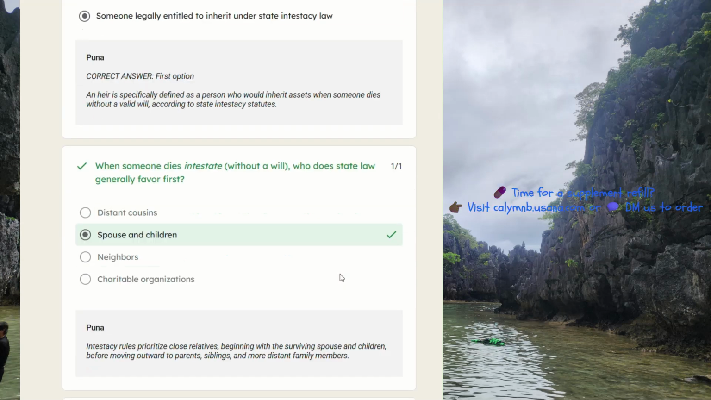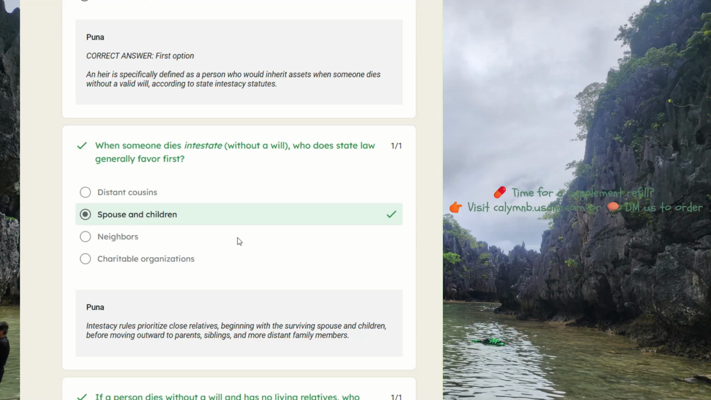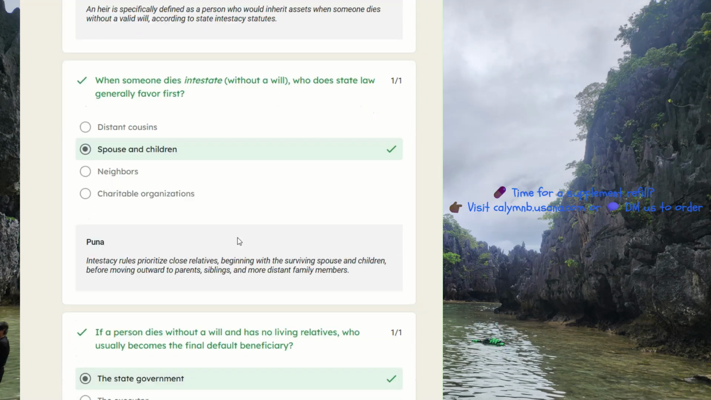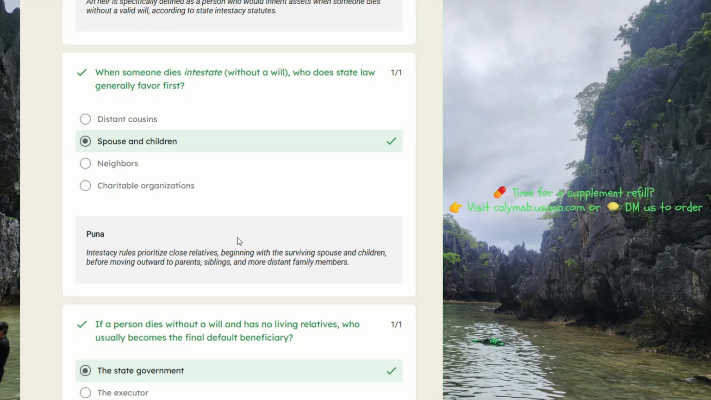When someone dies intestate without a will, who does state law generally favor first? Spouse and children. Intestacy rules prioritize close relatives, beginning with the surviving spouse and children before moving outward to parents, siblings, and more distant family members.